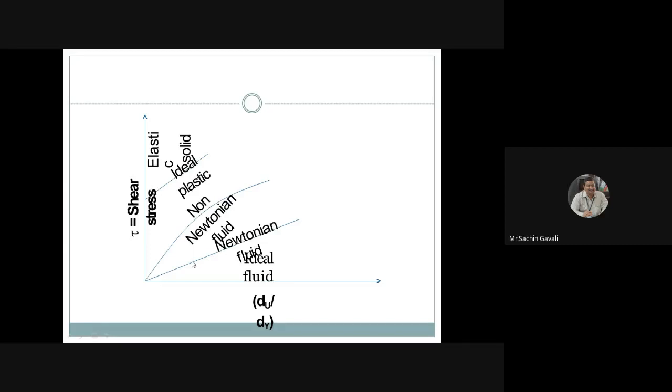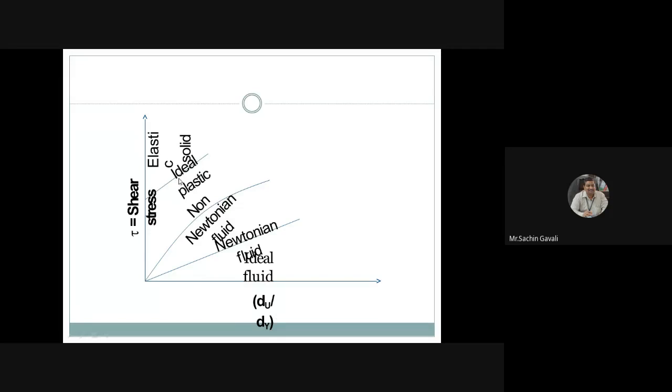And the fluids which do not obey that, where shear stress is not directly proportional to shear strain, have a graph like a curvature. These come under the category of non-Newtonian fluids. Another fluid is the ideal plastic.